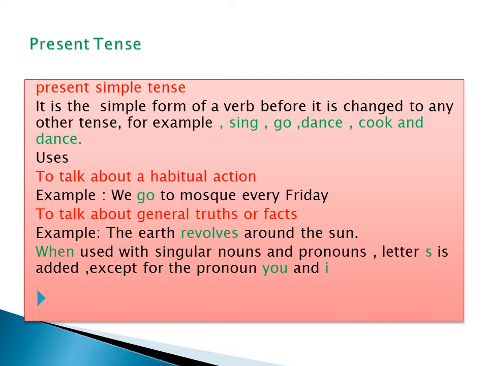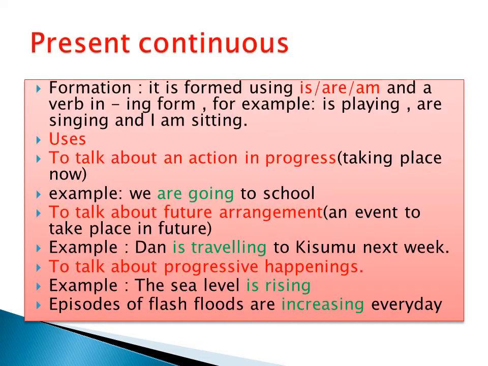When used with singular nouns and pronouns, letter S is added, except for the pronouns you and I.